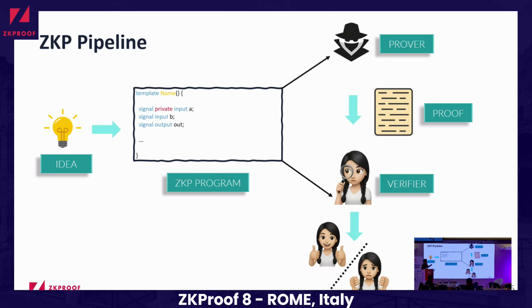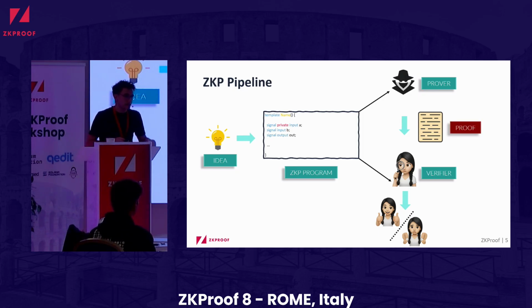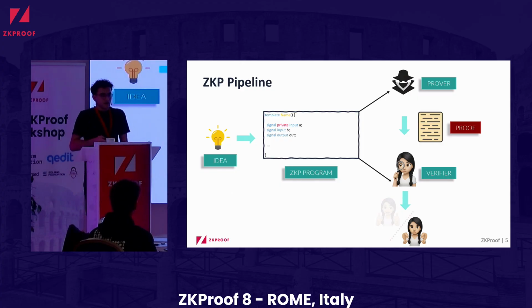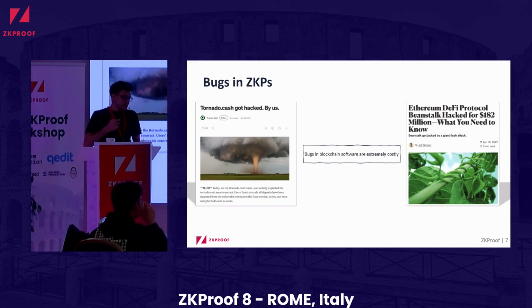So what might happen in our threat model is that an attacker might take control, and so a malicious prover could generate an invalid proof or a fake proof. And then, of course, the verifier has to reject that proof. However, what might happen is that there could be a bug in the program, and then the verifier might end up accepting the invalid proof. And since zero-knowledge proofs are used a lot in blockchain context, such tiny vulnerabilities can have very severe consequences that can allow the attacker to create fake coins or even lead to the loss of millions of dollars.